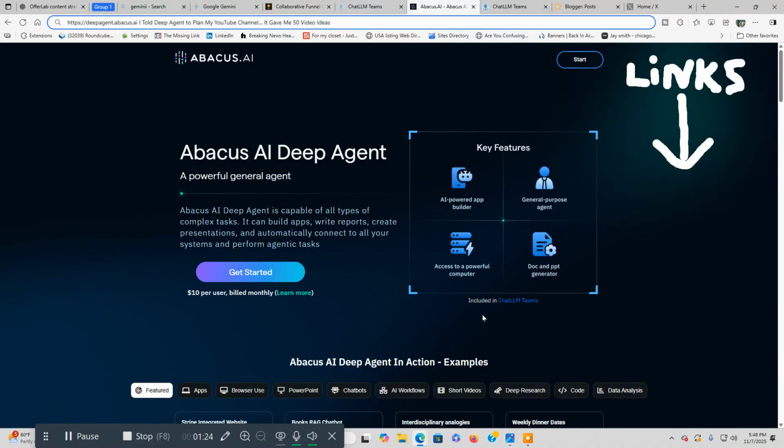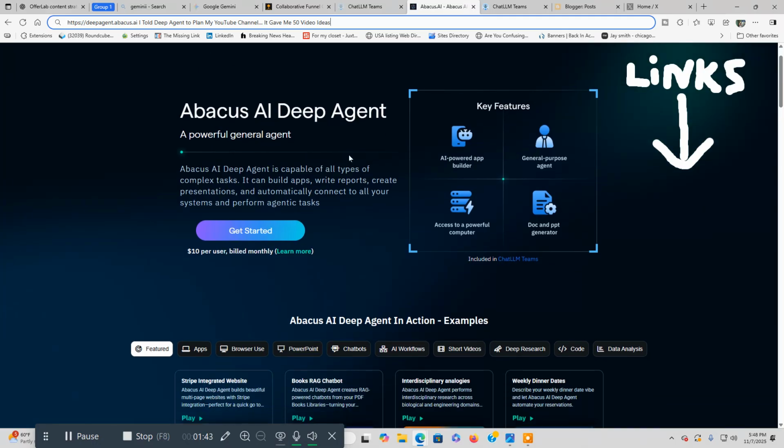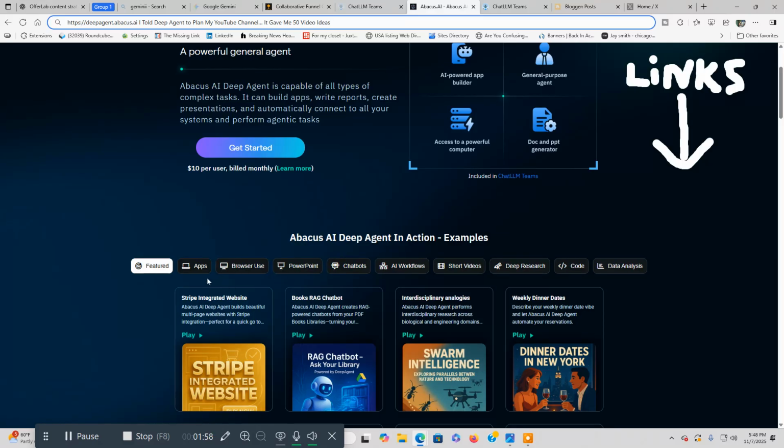Now you can create, what you're going to want to use agents for is the 80-20 rule. You're doing the tasks that are going to produce the most money and concentrating on those, the big tasks. That's what these are for: Deep Agent, Manus, AI tools like that. They're going to save you hundreds of hours in some cases. They're going to save you hiring people to do the job for you. These are going to do all this stuff for you. So that's where the power lies in these tools.